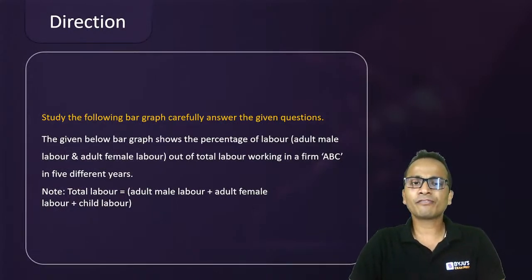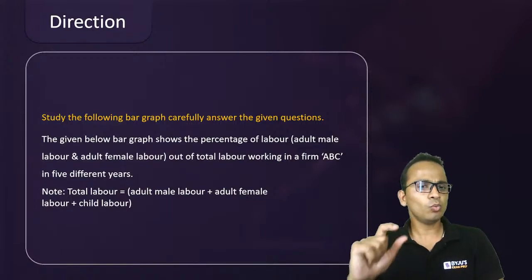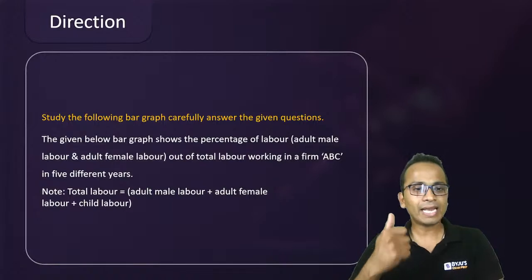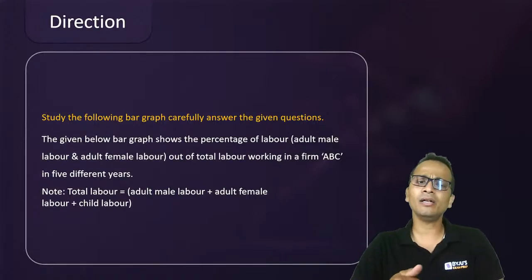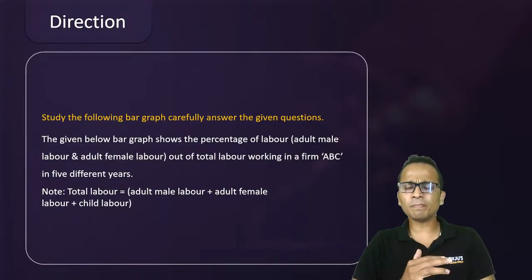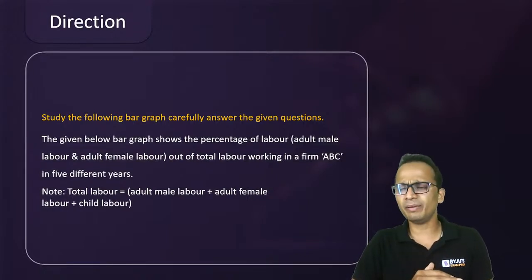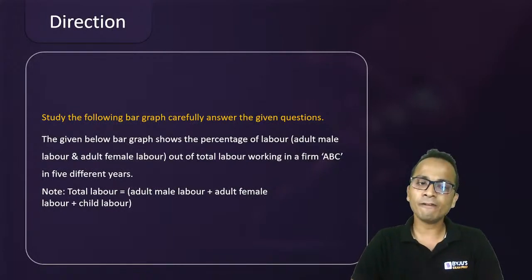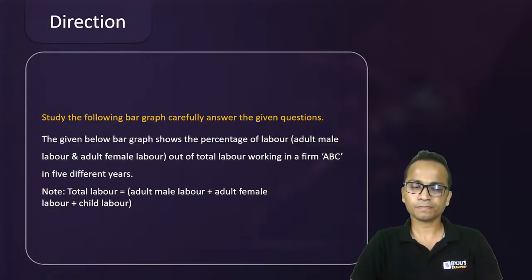So directions for the next set. Study the following bar graph carefully. I'll display the bar graph, so understand what all will be given. It shows the percentage of adult male labor and adult female labor. The bar graph is going to show you a percentage breakup of that out of total labor working in the firm ABC in 5 different years.